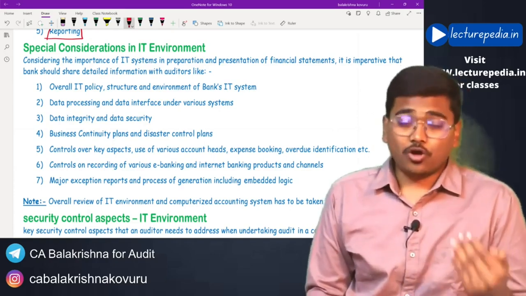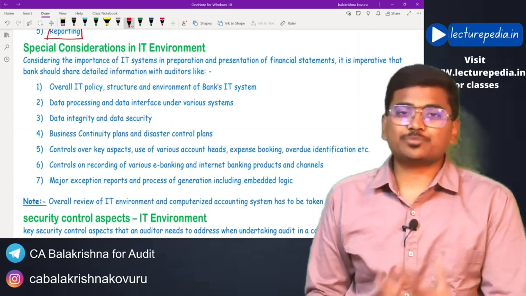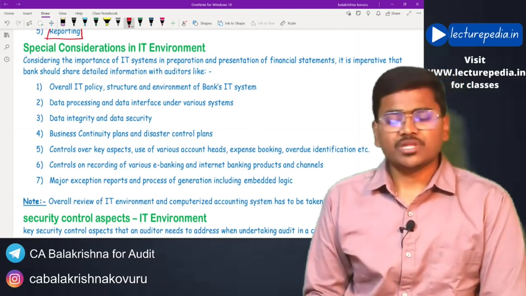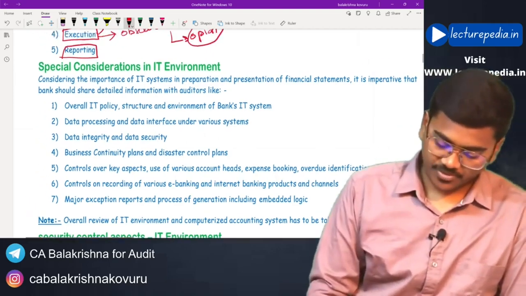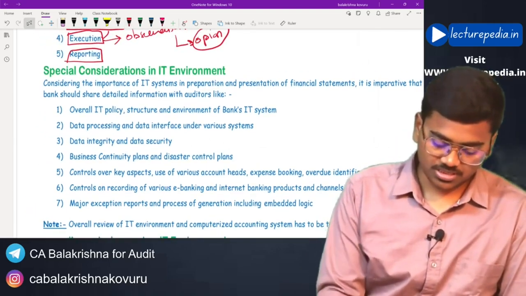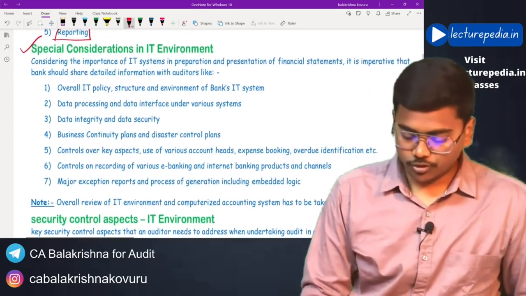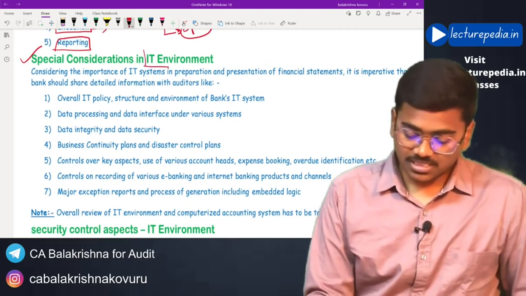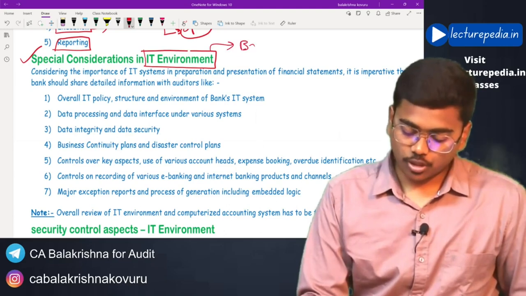So while conducting the audit in this IT environment, what are the special considerations that have to be taken into account by the auditor, and what is the information that has to be gathered by the auditor? Why are we discussing these special considerations in IT environment? Because in case of bank audit, most of the operations are automated.